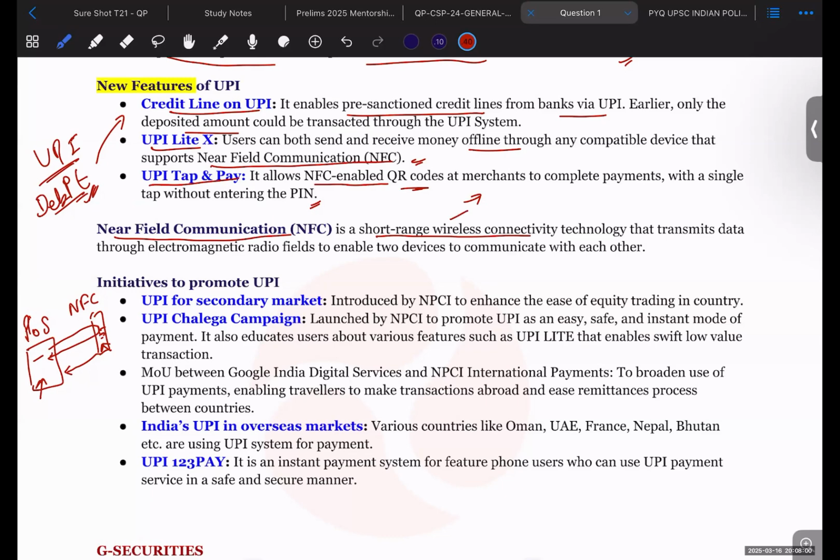It is a short range wireless connectivity technology that transmits data through electromagnetic radio fields to enable two devices to communicate with each other. So these are the two devices, the POS machine as well as your mobile phone, connecting and interacting with each other, right?